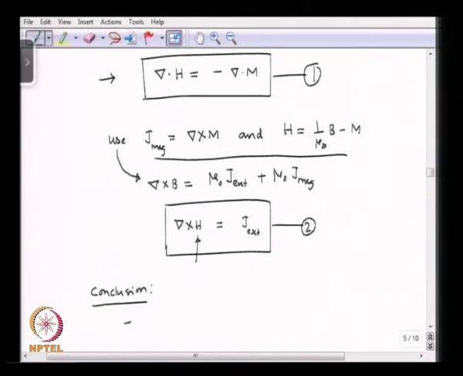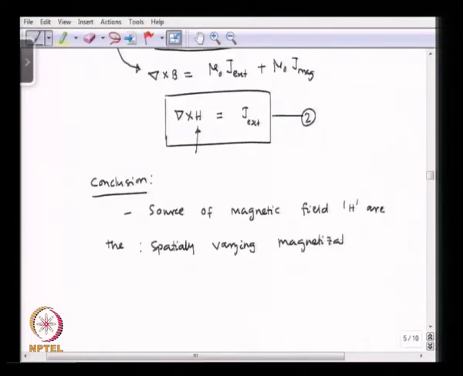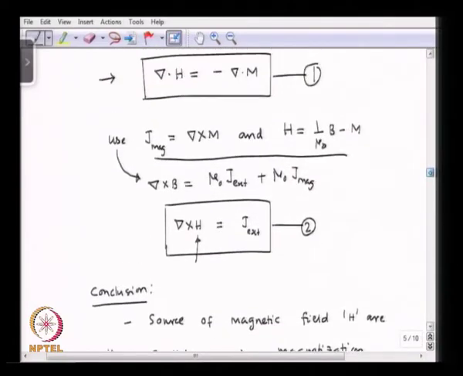So, if we compare these two, we can say that the source of the magnetic field H is the spatially varying magnetization, okay, which is shown in equation 1.